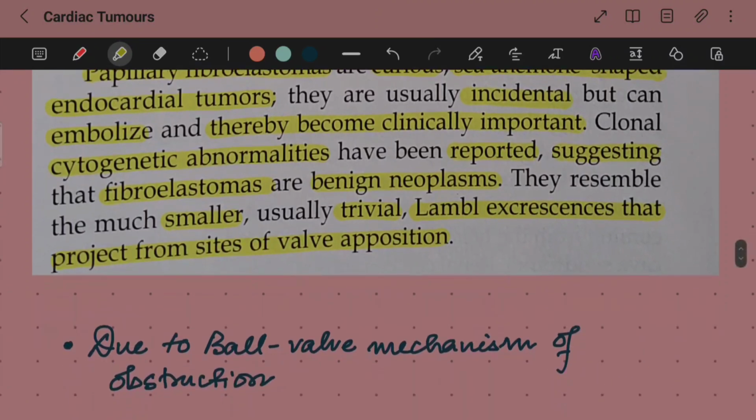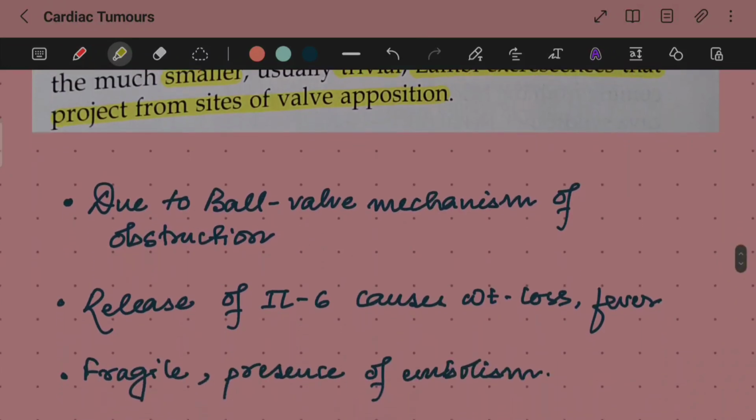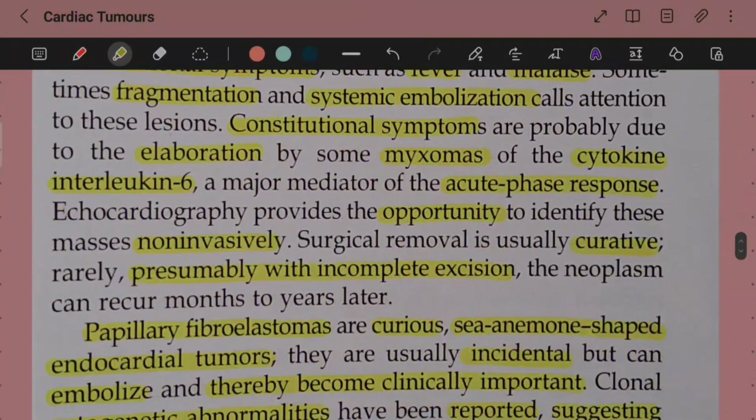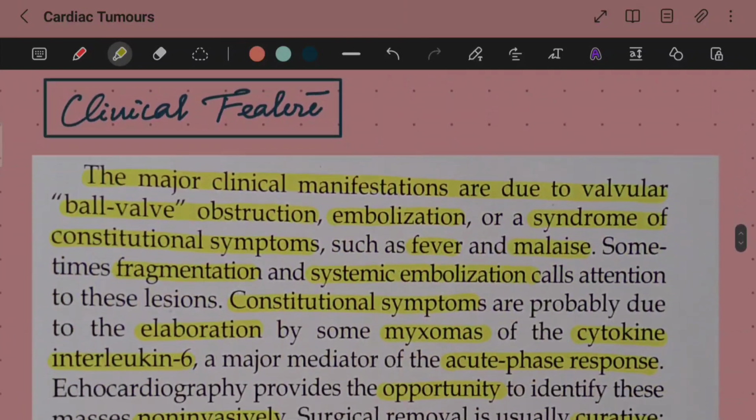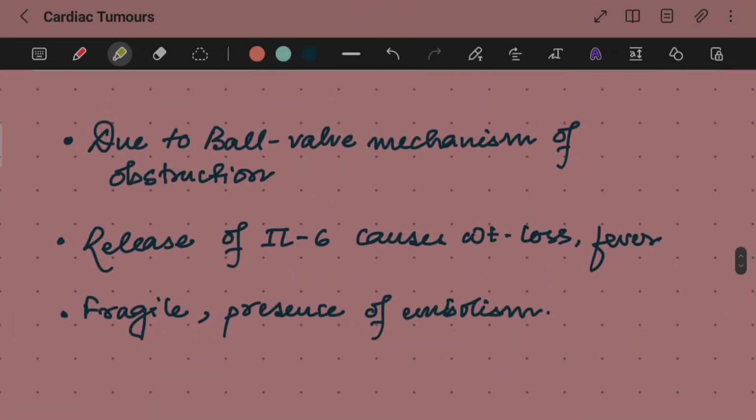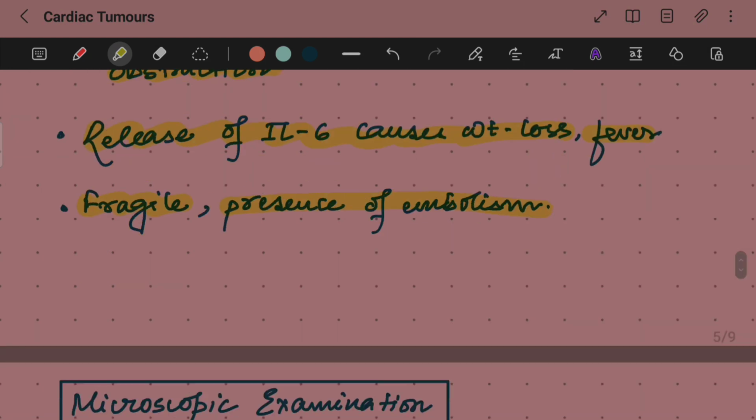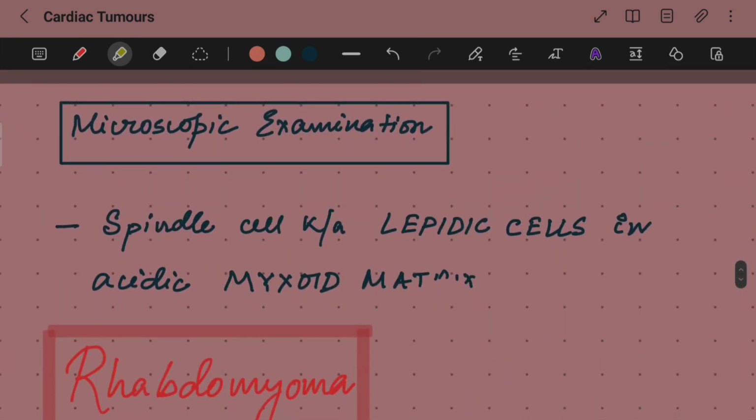So let us just forget all these heavy terms and summarize the entire thing. The main clinical feature of the myxoma is due to the ball valve mechanism of obstruction. There is release of interleukin 6 which causes weight loss and fever. These are fragile and there might be presence of embolism as well. So these are the most common and most easy to remember clinical features in case of myxomas that we need to remember.